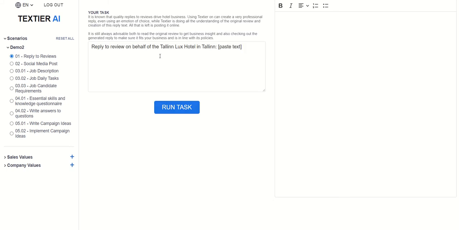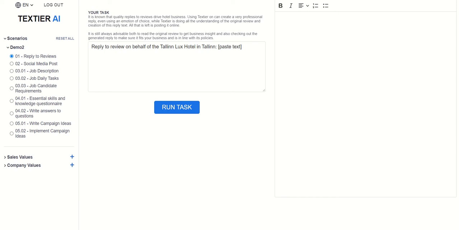So big hotels get hundreds of reviews per day, and it is very time and energy consuming to be dealing with them, especially if the person who's dealing with them doesn't really know much about marketing or psychology, or how to really integrate the values into the responses, into the replies. So this is where Textier can help. It can semi-automate the entire process.